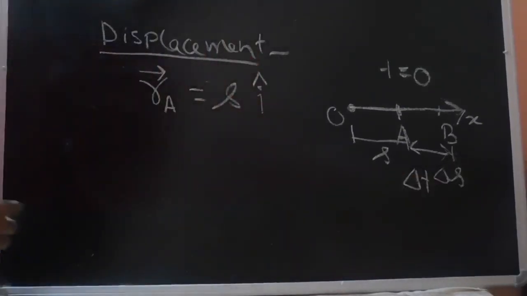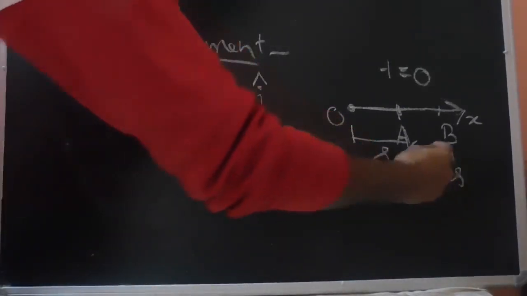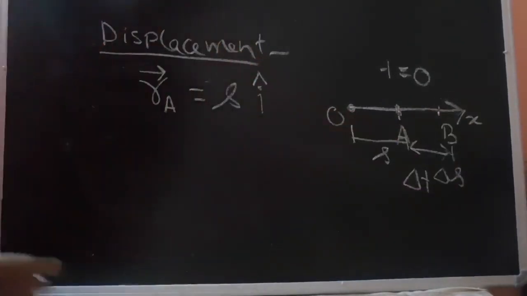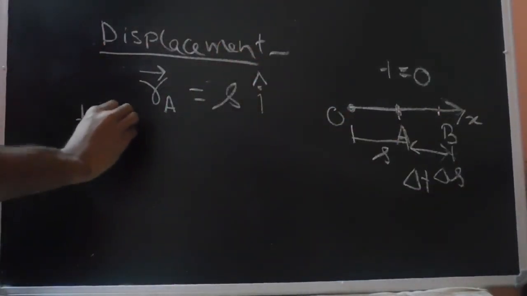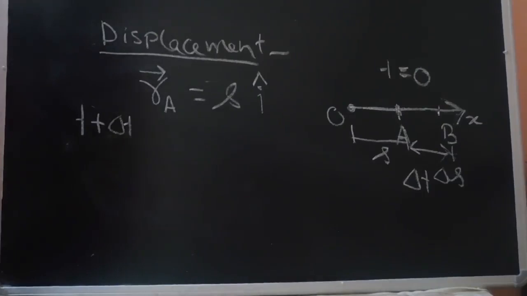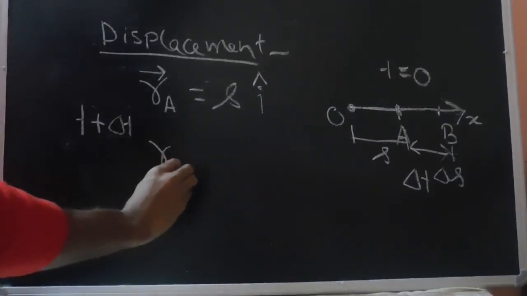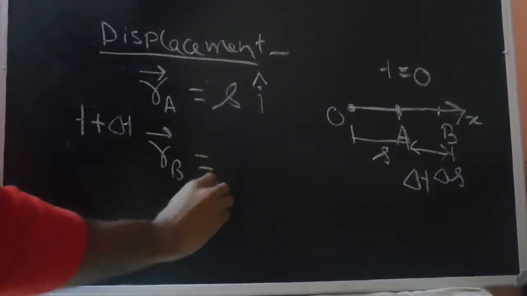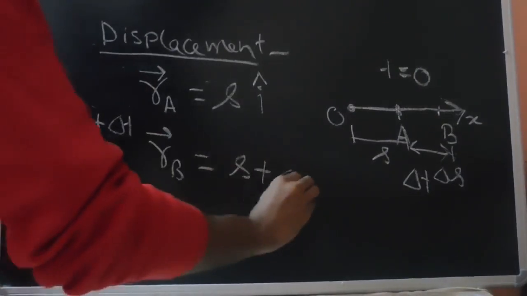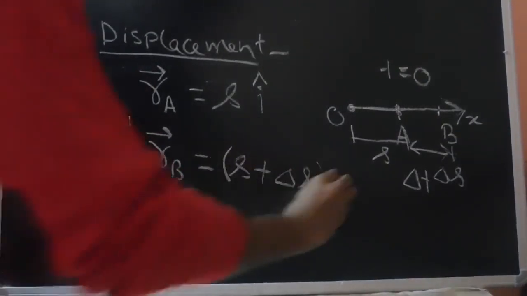Now the time is t plus delta t, and the position vector RB is given as s plus delta s in the i cap direction.